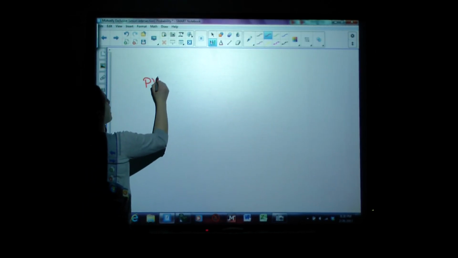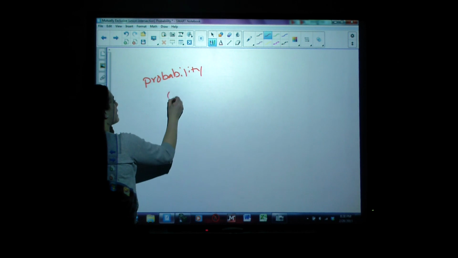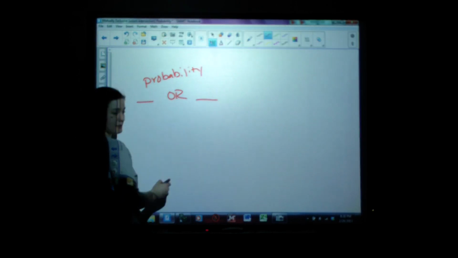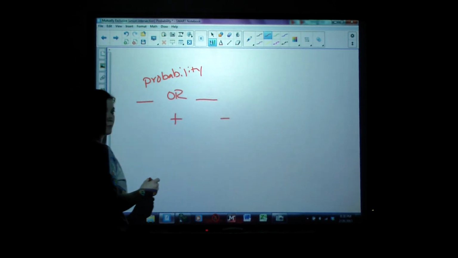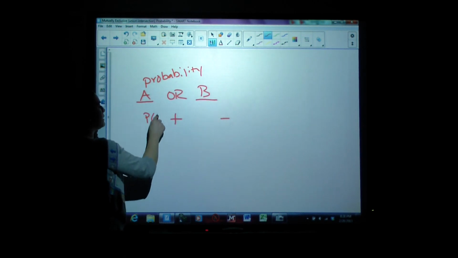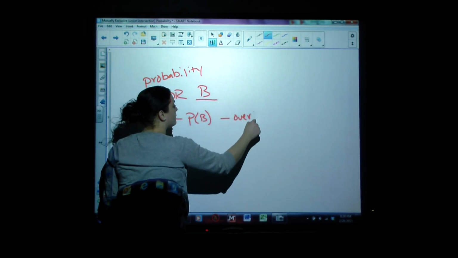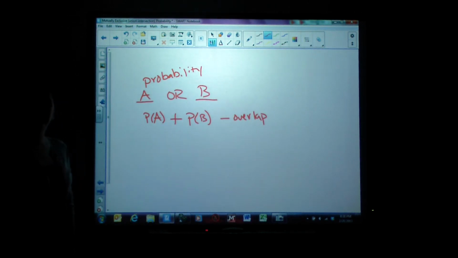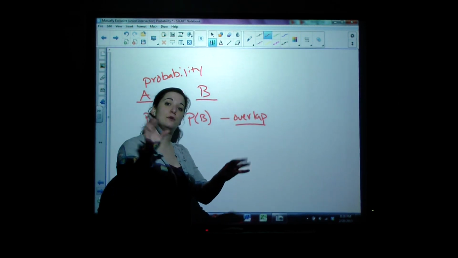Okay, that's it. So some things I want you to remember. If you're looking for probability and you are asked to find the probability of this or that, what you need to remember to do is that you're going to have to add and subtract the overlap. Okay? If you have A or B, you're going to need to take the probability of A plus the probability of B minus the overlap. Okay? Keep that in mind and hopefully you'll do fine. Just remember, sometimes there isn't an overlap because those events are mutually exclusive.